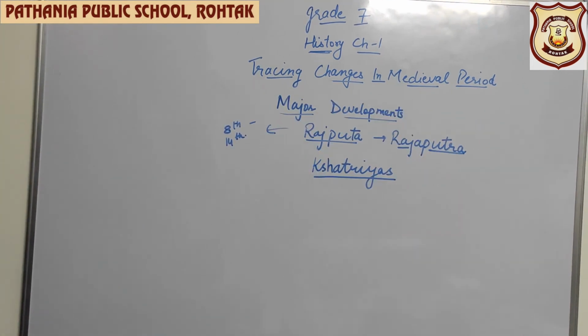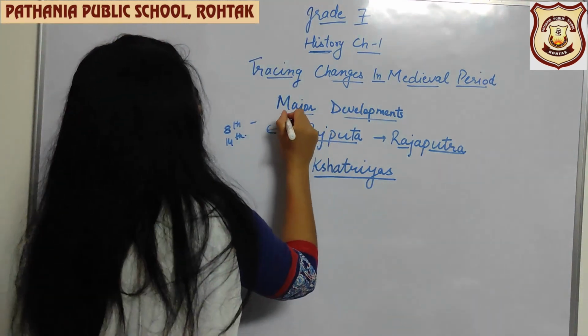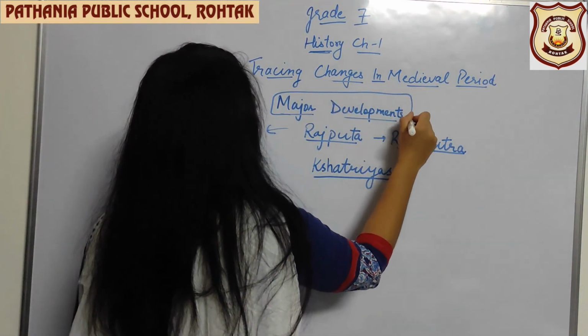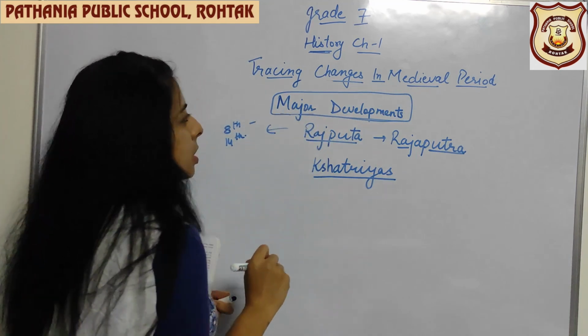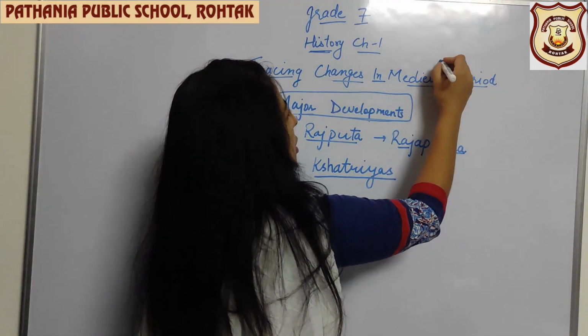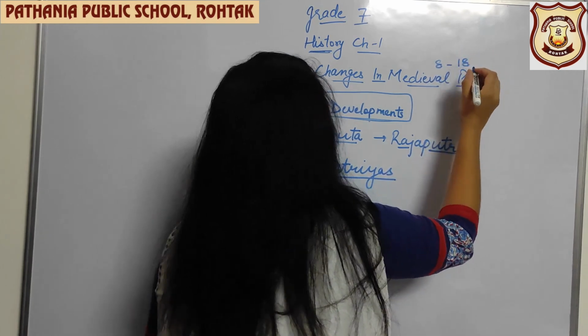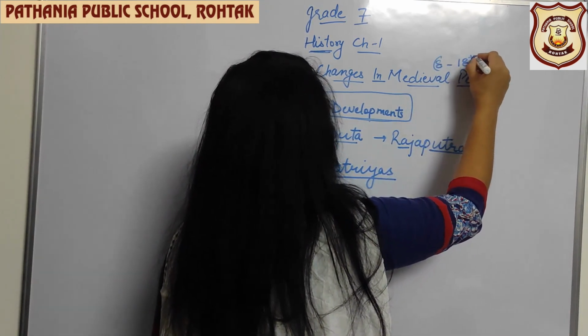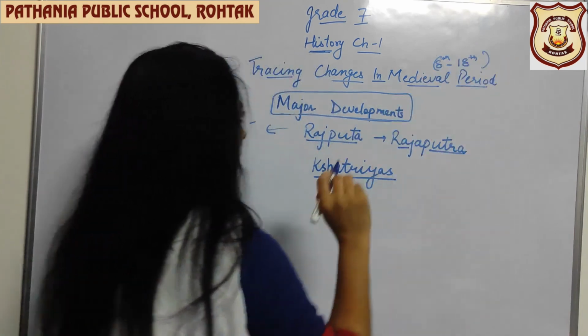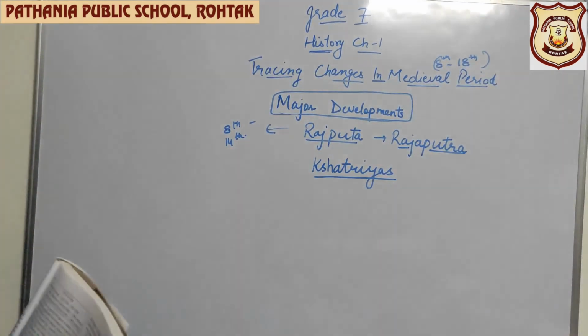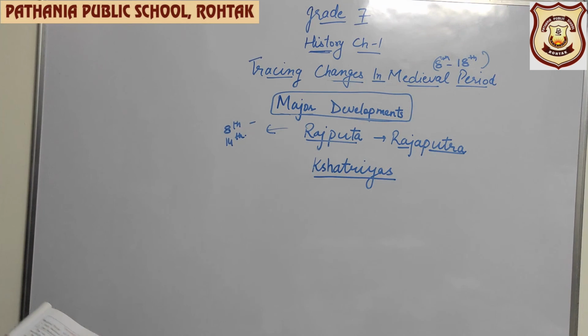Next topic is major developments. The next topic that we are going to discuss here is the major developments that happened under the medieval period. That means from the 8th to the 18th century. So what are the changes that happened? What are the major developments that happened during that time?